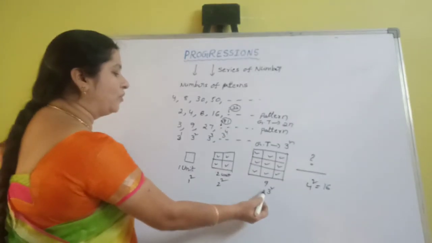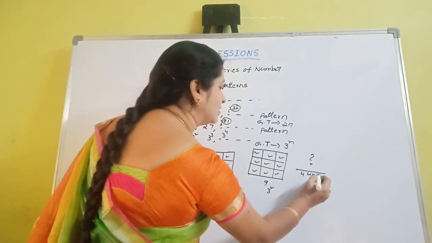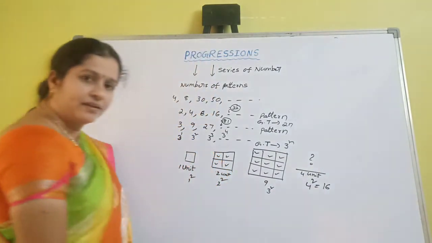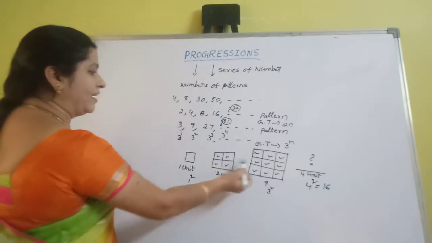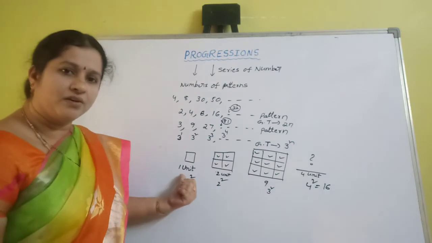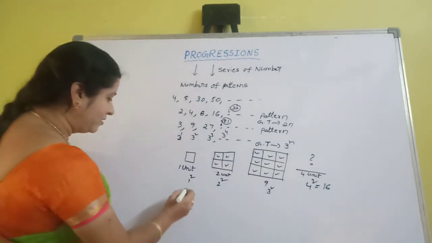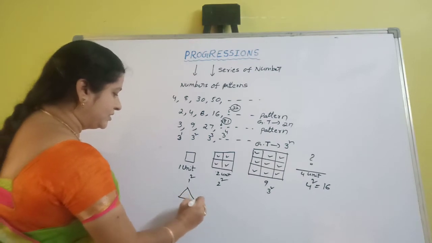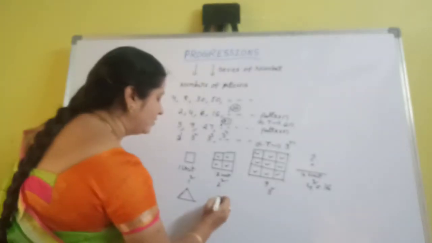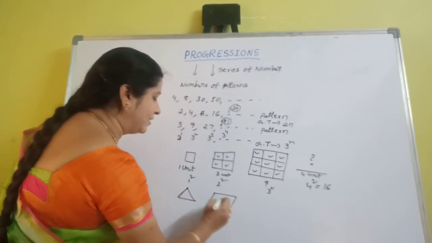If you take a 4 unit square box, you get 16 square units. This type of pattern is like this. Again, take another example for a pattern. This is the first triangle. Again you take the figure like this.